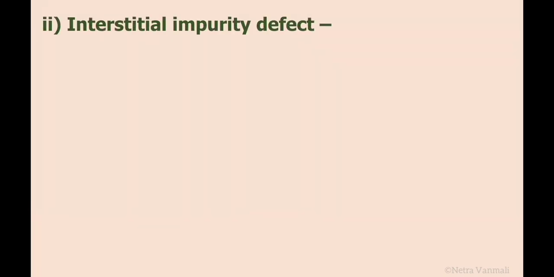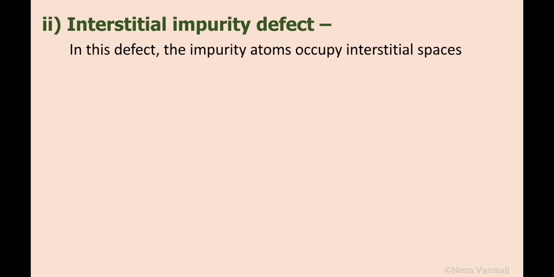Now let's move to the second impurity defect, that is interstitial impurity defect. In this defect, the impurity atoms occupy the interstitial spaces of the lattice structure. The example is stainless steel.